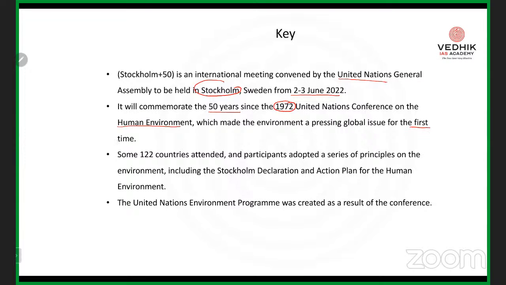So the first meeting that addressed the significance of environmental protection came in the year 1972. Approximately 122 countries were there, and some of them accepted some principles also. And the United Nations Environment Programme was created as a result of the conference itself. So these are some of the important key highlights regarding the United Nations Environment Programme.